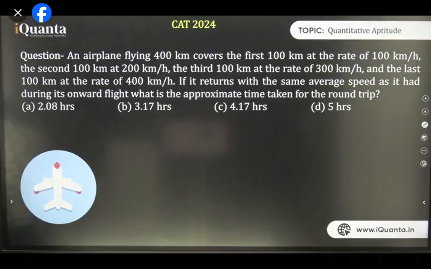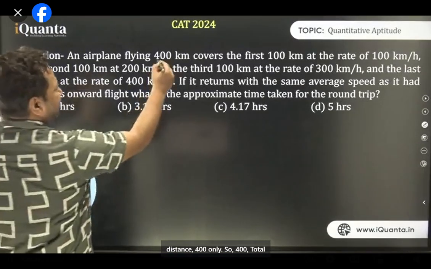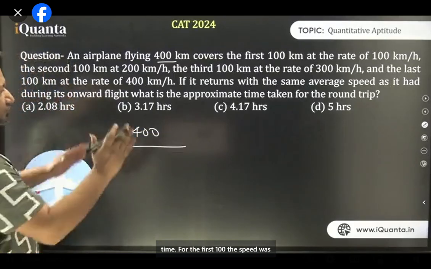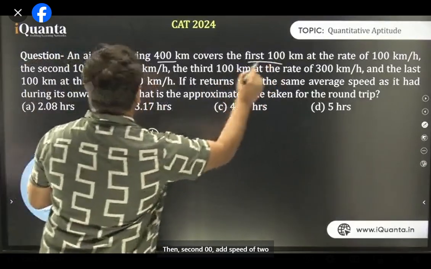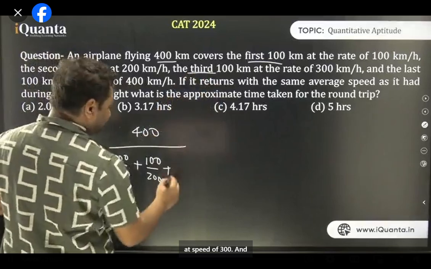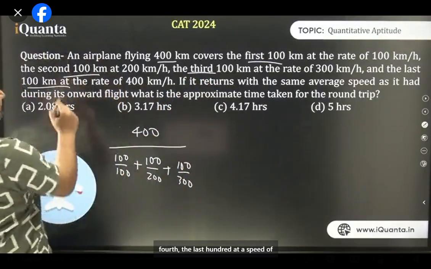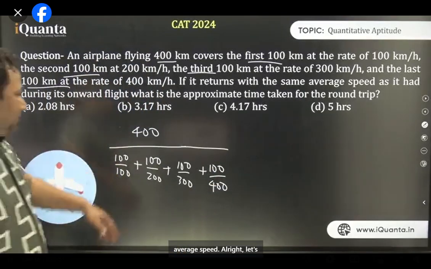People have come up with the answers. Chalo. So the average speed will be total distance upon total time. Total distance 400 only. So 400 total time. For the first 100, the speed was 100. So distance upon speed. That is the first 100 km. Then second 100 at speed of 200. The third 100 at speed of 300. And the fourth, the last 100 at speed of 400. This is how I can calculate the average speed. All right, let's calculate this.